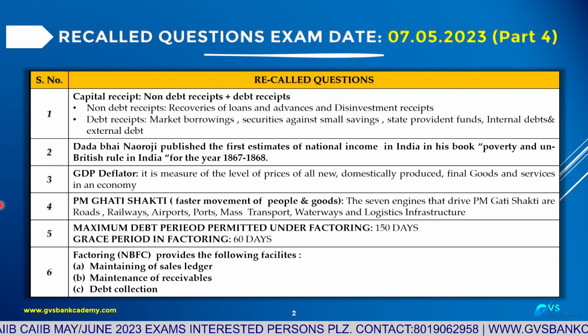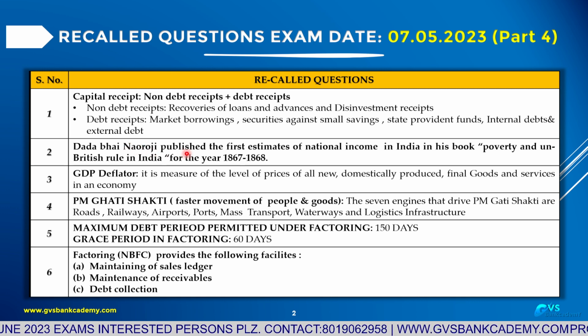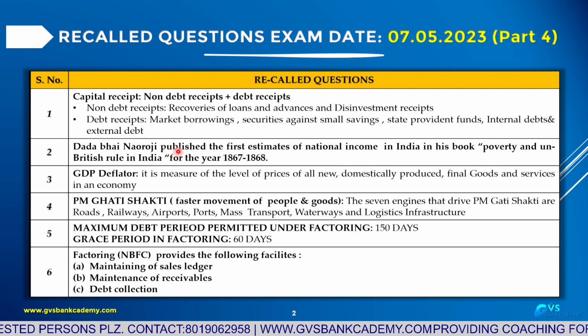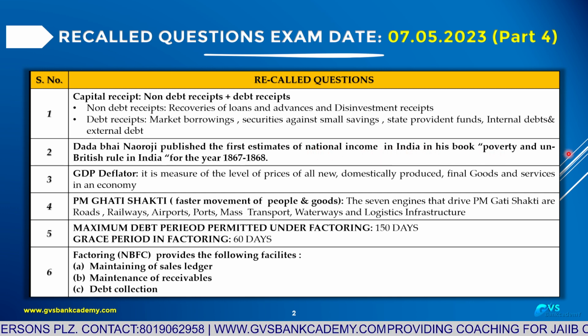Important question. Question number 2. These are all questions exactly asked in the examination. Dadabhai Naoroji published the first estimates of national income in India in his book Poverty and Un-British Rule in India, for the year 1867-68.